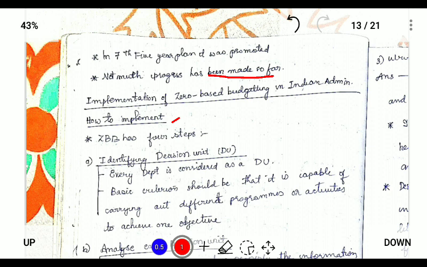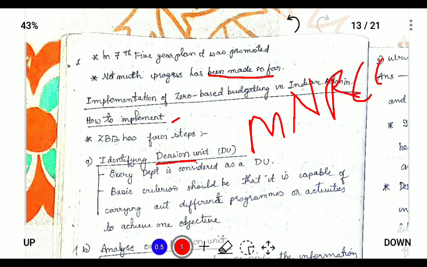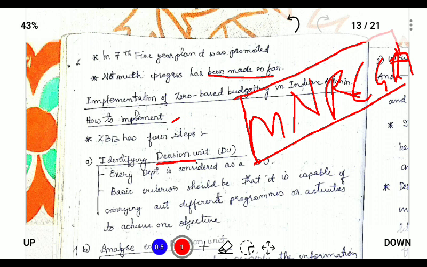First, identifying the decision unit. For example, I'm taking the example of MNREGA. If zero-based budgeting is initiated in this scheme, we will identify the implementing body of the MNREGA.